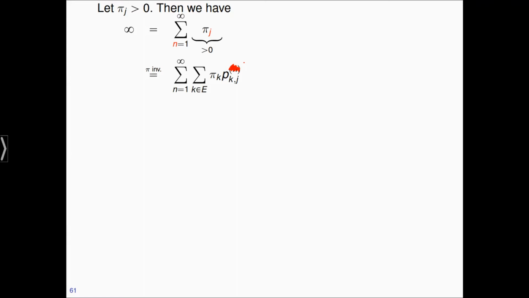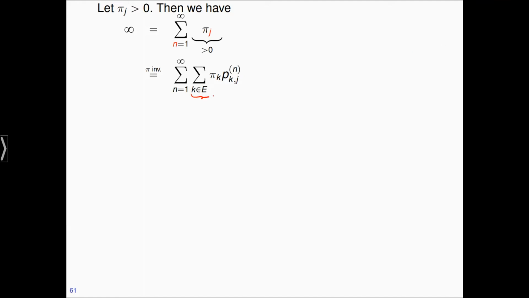The next step uses the invariance property of pi. So pi_j is the same as the sum over k in E of pi_k p_kj. This is the invariance property. And then we know that we can do this an iterated number of times, so I'm going to write p^n here, which is using this property n times. In shorthand notation, the invariance property says that pi is equal to pi times P, and what we are using here is pi is equal to pi times P^n.